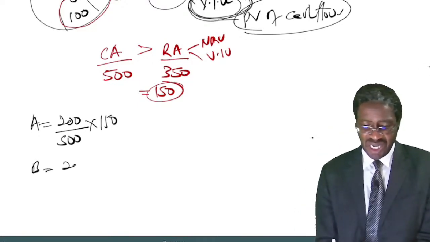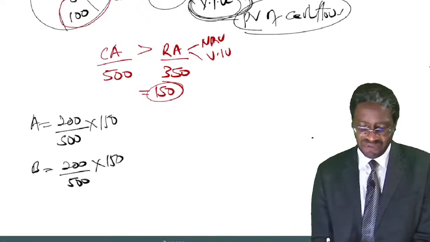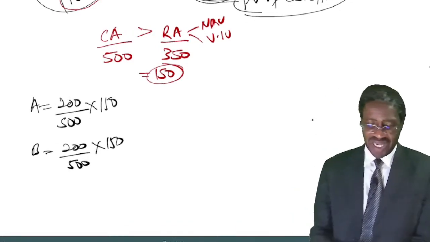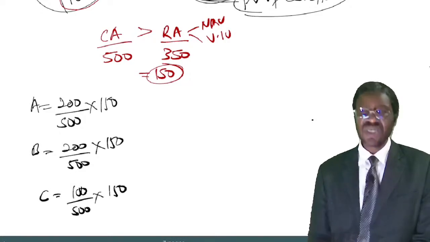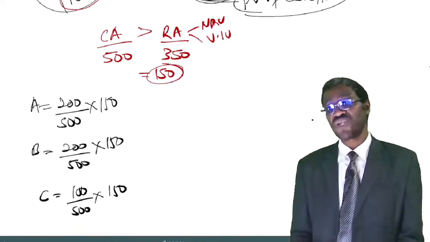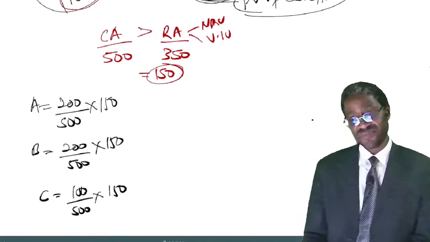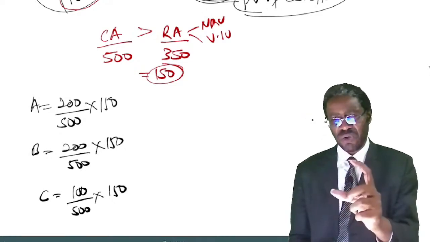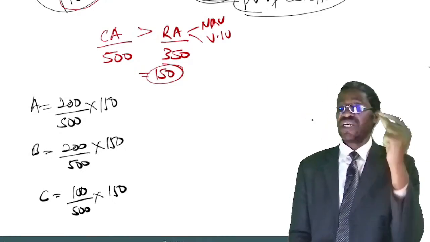B has another carrying amount of 200, divide by 500, multiply that by 150. That will give you the amount written off against B. Against C, which had a carrying amount of 100, divide by 500, multiply that by 150, that will give you the amount written off against asset C. Okay? Good. So that's how you allocate the impairment loss of a cash generating unit to the assets in the unit.